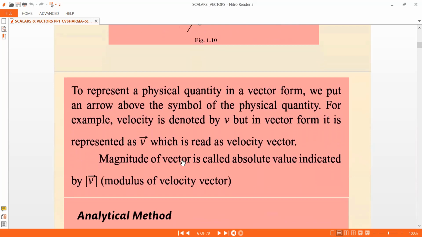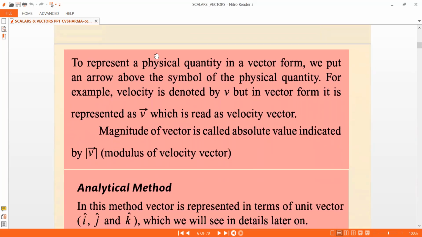So the next part is that to represent a physical quantity in vector form, we put an arrow above the symbol of the physical quantity. So let us say if it is R bar, this is how we write. To distinguish a quantity as scalar or vector, this is how we write. If I simply write R, that's a scalar.